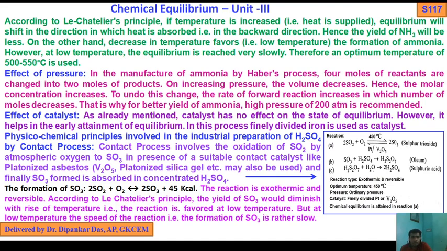Industrial preparation of sulfuric acid by the contact process. The contact process involves the oxidation of SO2 by atmospheric oxygen to SO3 in the presence of a suitable contact catalyst like platinized asbestos, V2O5, platinized silica gel, etc. The formation of SO3: 2SO2 plus O2 gives 2SO3, plus 45 kilocalories. This reaction is exothermic and reversible.